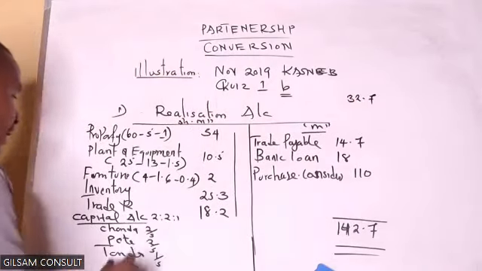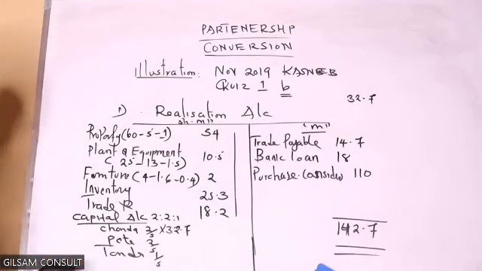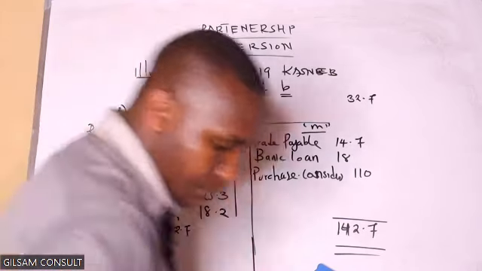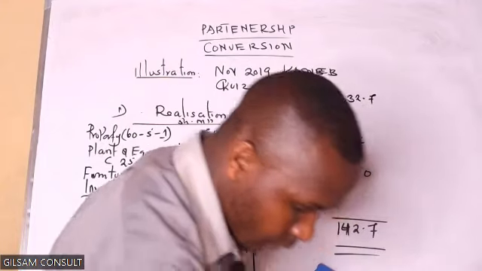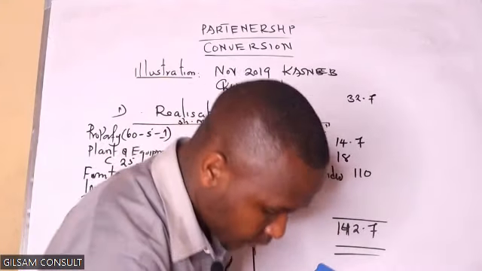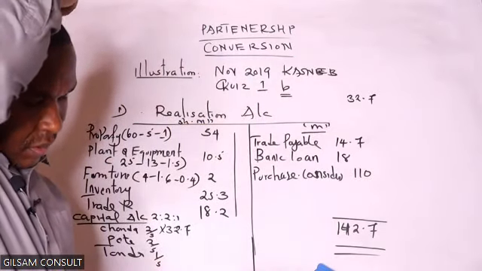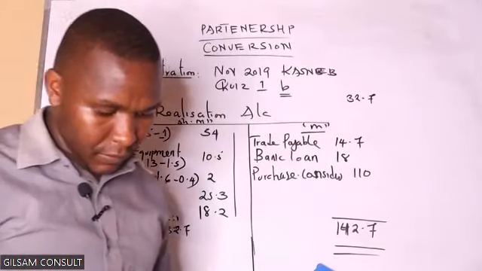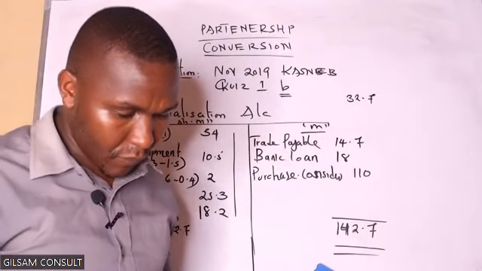So we can now share that: 32.7 times 2, we divide by 5. So the first one will get that figure.